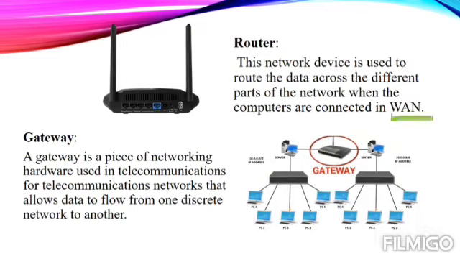So that's why it is used in WAN. Next we have gateway. As the name suggests, it is a connection point of multiple networks. So gateway is a piece of networking hardware which is used in telecommunication. It helps us to connect multiple networks or multiple small networking components to create a telecommunication network.